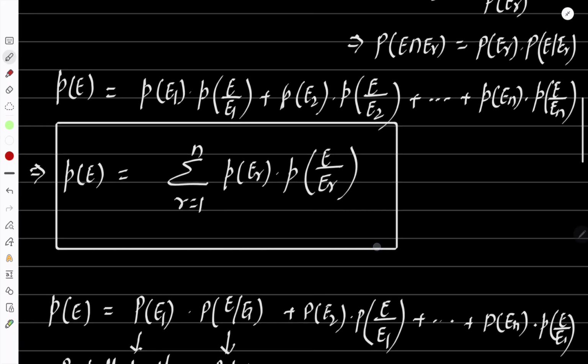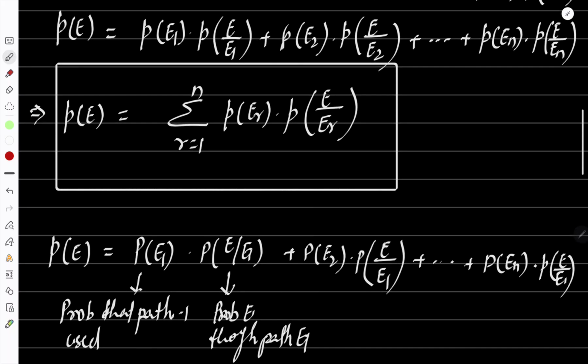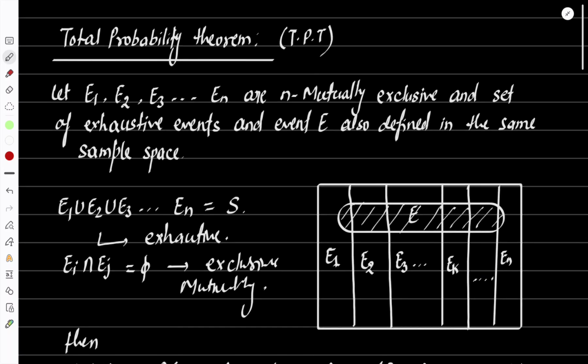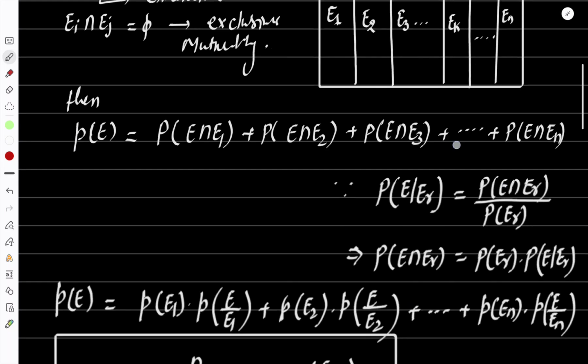What do we need to do in this? First of all, we need to find the path probability through path 1, into the probability of the event through E1, meaning the conditional probability. You know how to find this. Plus, in this way we will go up to as many partitions of the sample space, or as many events as will be given for the sample space. I hope it is clear. We'll take a question.